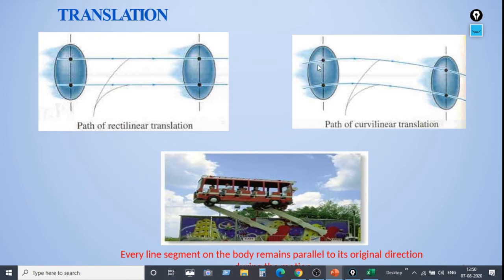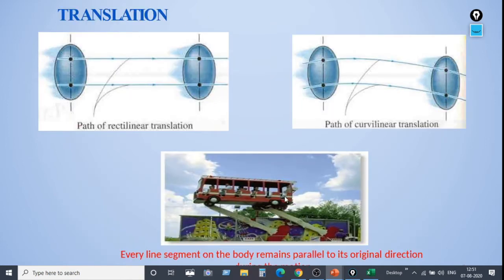So if you draw a line between these 2 points, it is not a straight line but a slightly curved line. The body has moved from this point to this point along a slightly curved path. Hence we call it curvilinear translation. So this figure is an example of curvilinear translation.